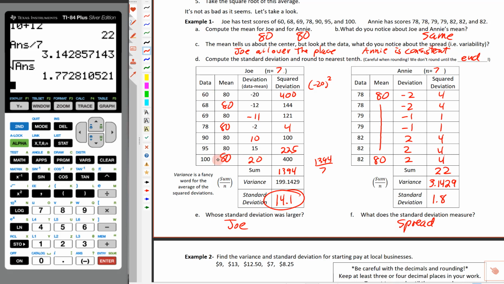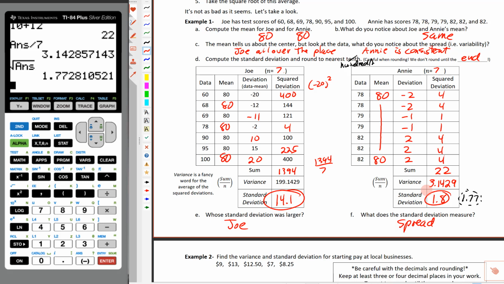Now, I do want to quickly mention that if we did have to write these to the nearest hundredth, so let's say I came back here and we said hundredth. Now remember, hundredth is to 2 decimal places. Then we do everything exactly the same. We just round differently at the very end. So on this one right here, we would say that this would be 1.77. So I'm going to put 1.77 off to the side here, and I'm going to put a dotted circle around that. I am going to go ahead and circle this 1.8 right here.